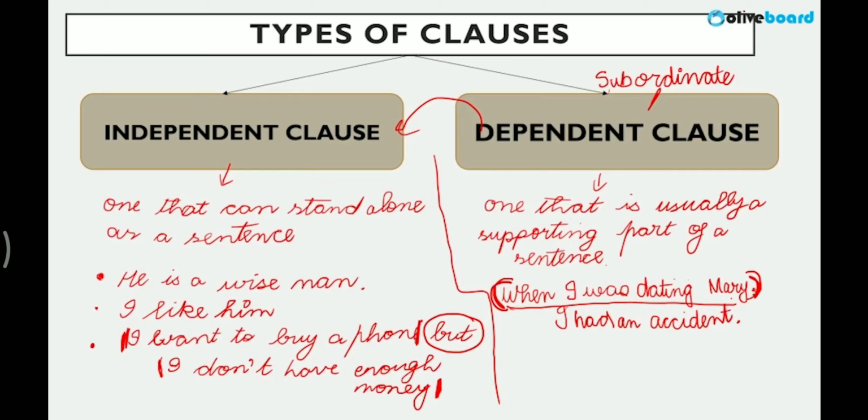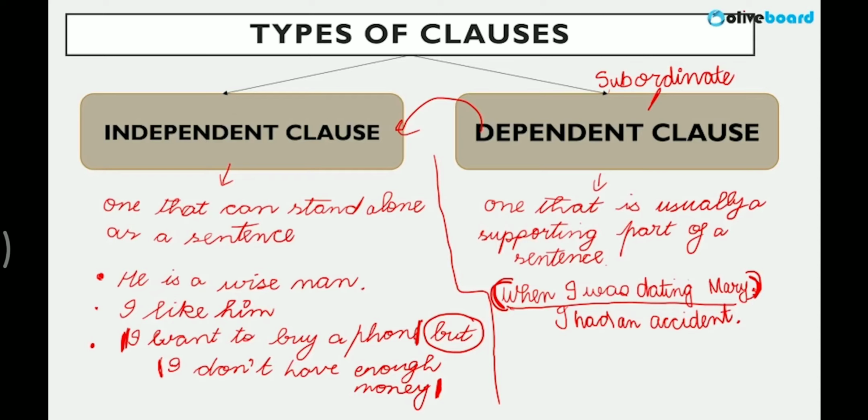If I just write this part, it is not giving a complete thought. It is dependent, right? Dependent on what? This clause, I had an accident, right? Without this clause, this will have no meaning. So it is a dependent subordinate clause, right? So it gives condition, it gives us the complete information, it completes independent clauses, and that is why they are called subordinate or dependent clauses.